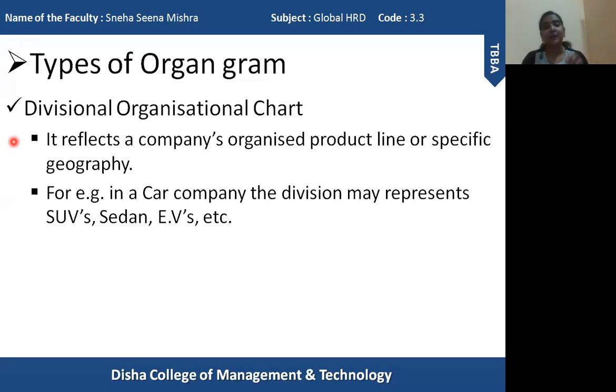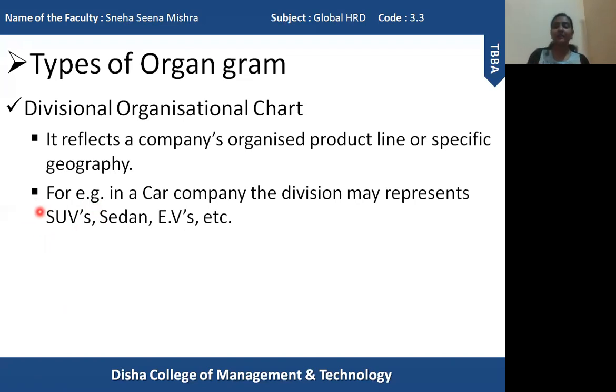For example, here I have given an example of a car company which manufactures, let us take the example of three types of car: SUV, sedan and EV. These are the three types of products manufactured by the car company. So each and every product will be considered a separate division, separate from each other, and each division will have different types of departments under it. And these departments will be concerned about that particular division, that particular product only.